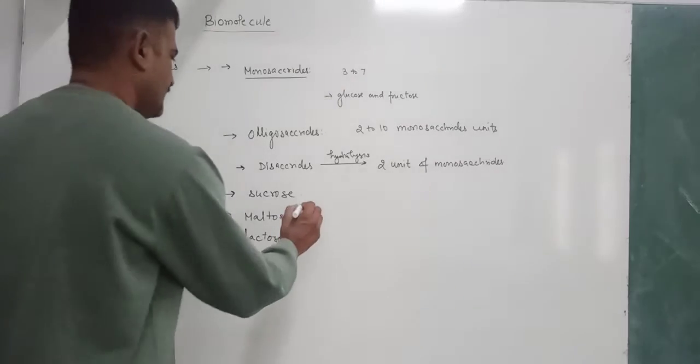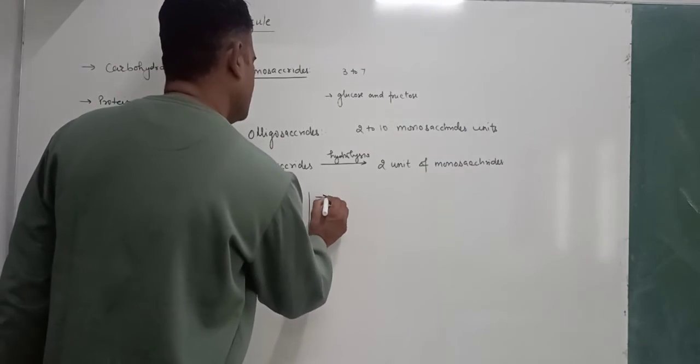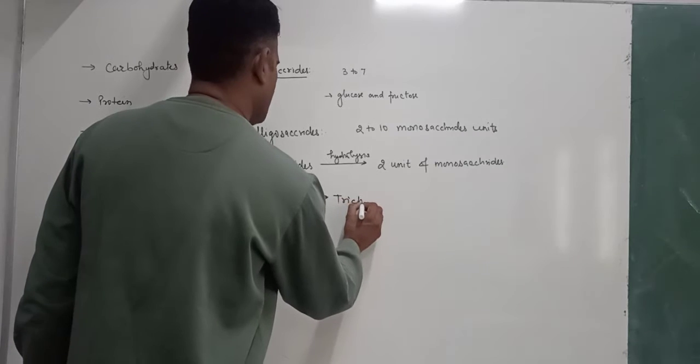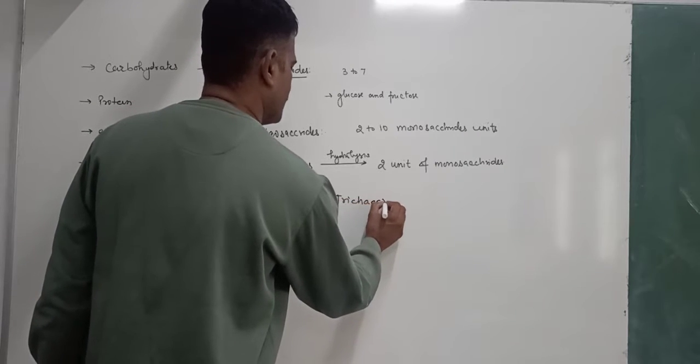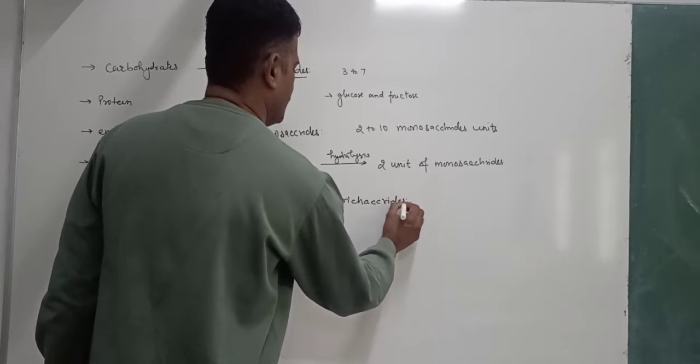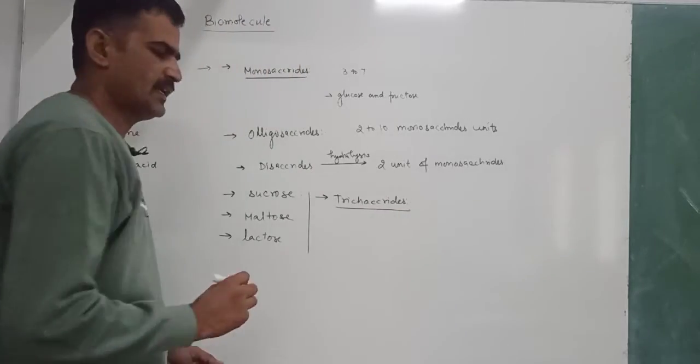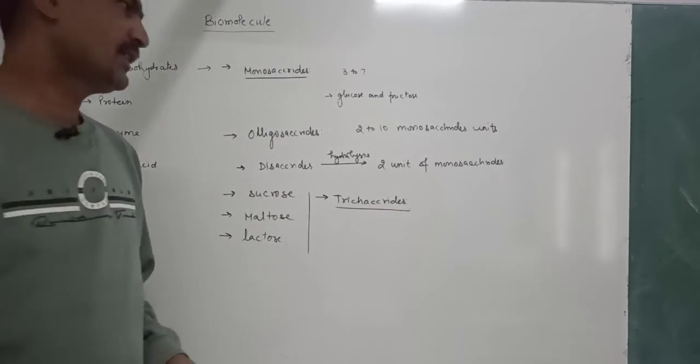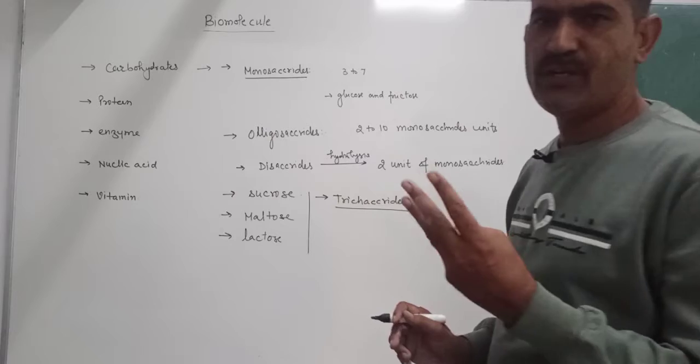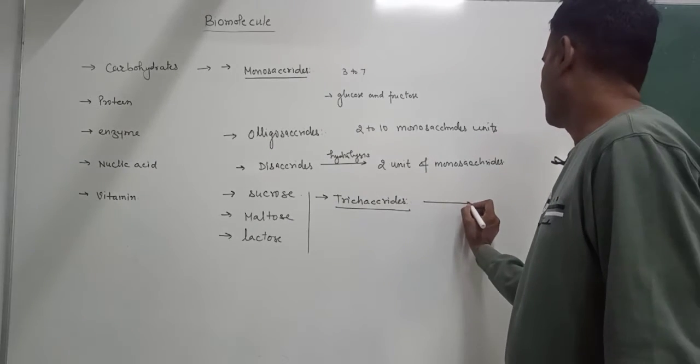Now after this there is a third type, the trisaccharides. Trisaccharides are the carbohydrates which give 3 units of monosaccharides on hydrolysis.